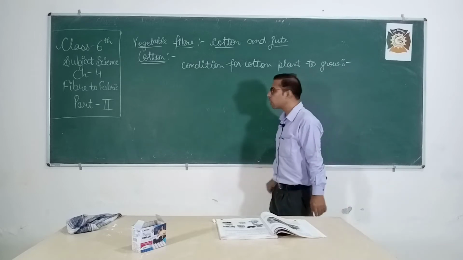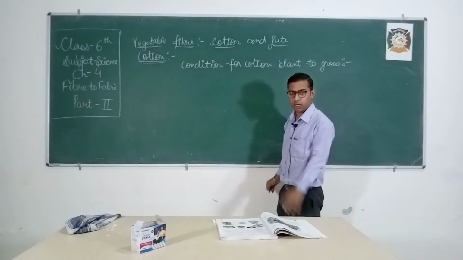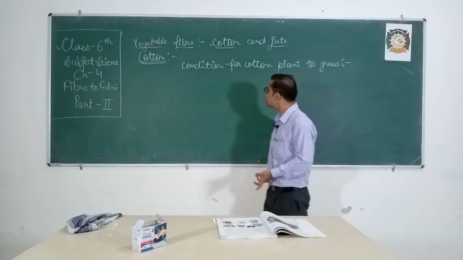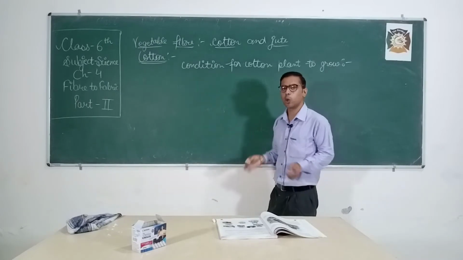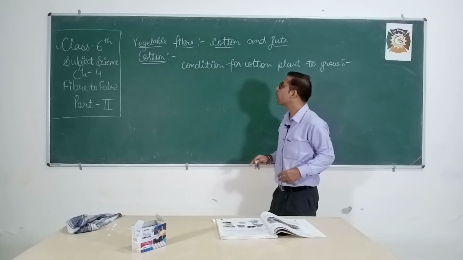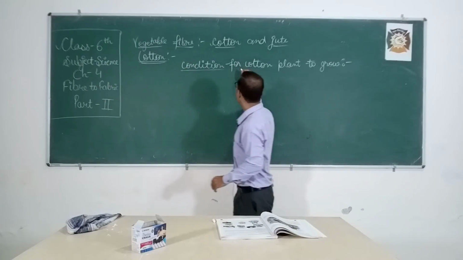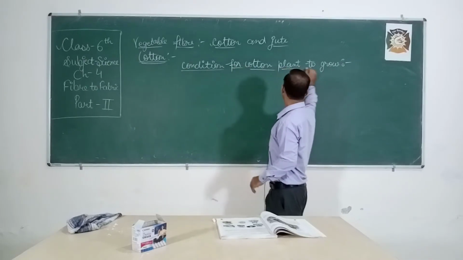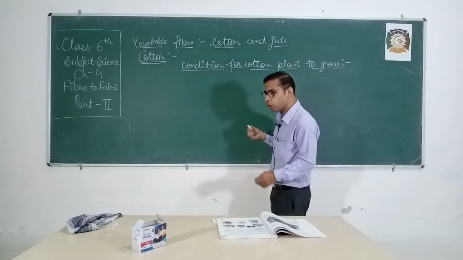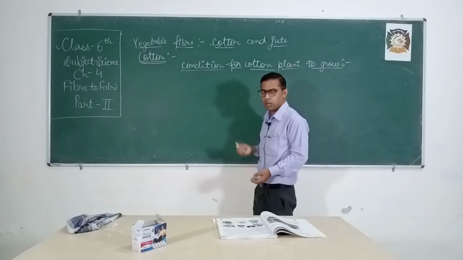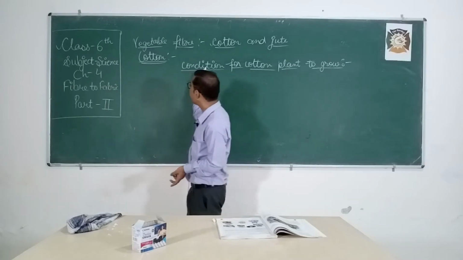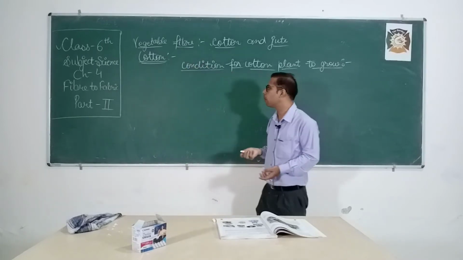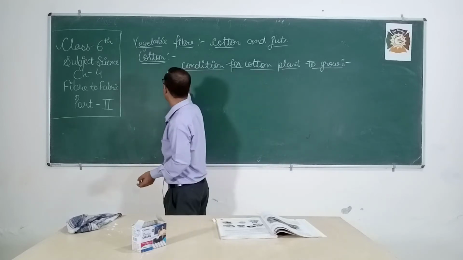Cotton fiber is white in color and is obtained from plants. When cotton is in the field, it appears like snow. Suppose you are growing the cotton plant; there is a good chance that it will give you a good variety of crop. So, the conditions required for the cotton plant to grow.